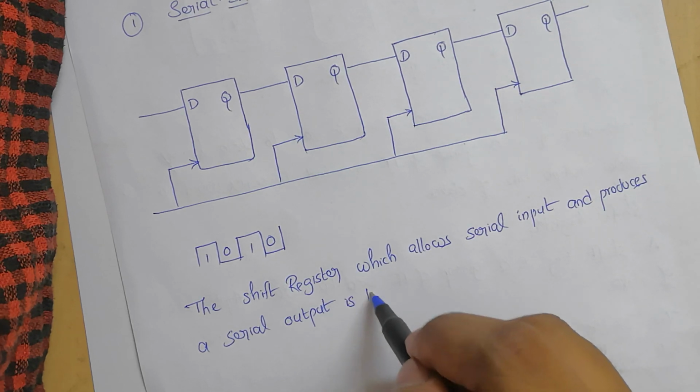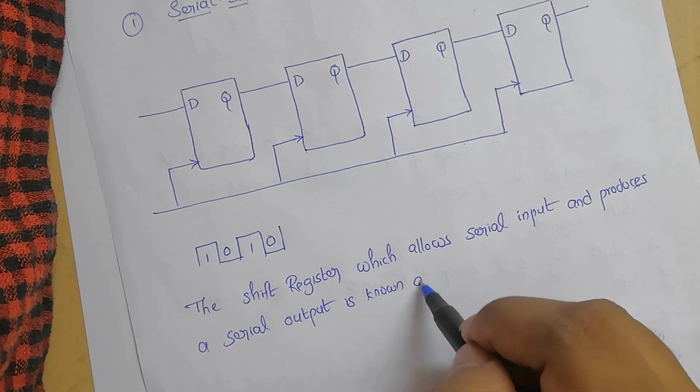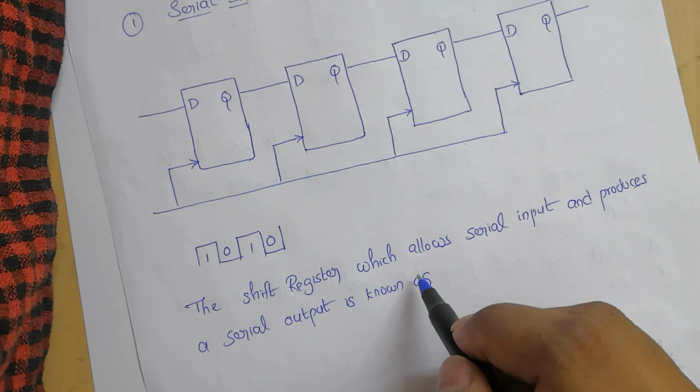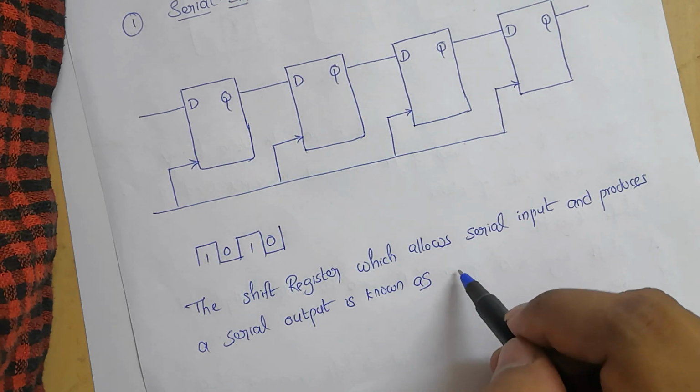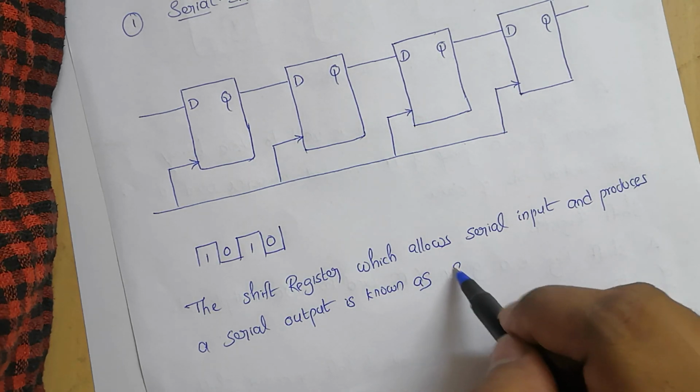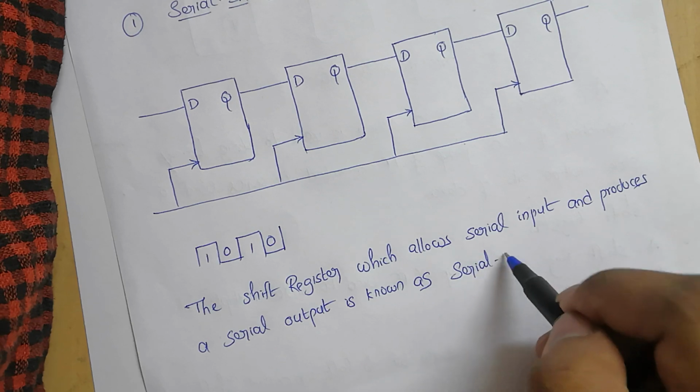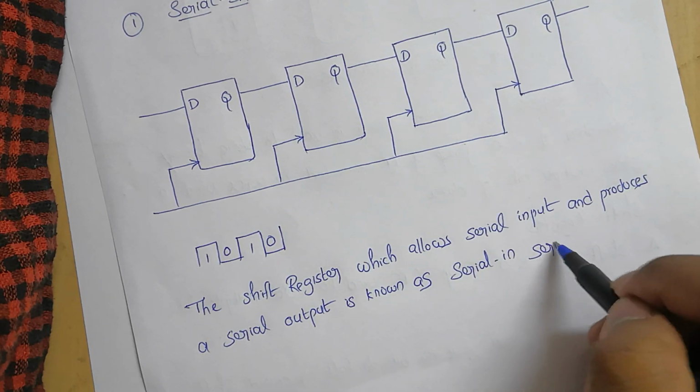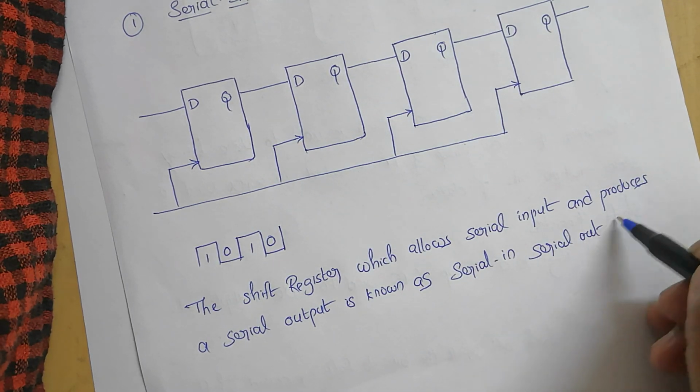This is known as a serial in, serial out shift register.